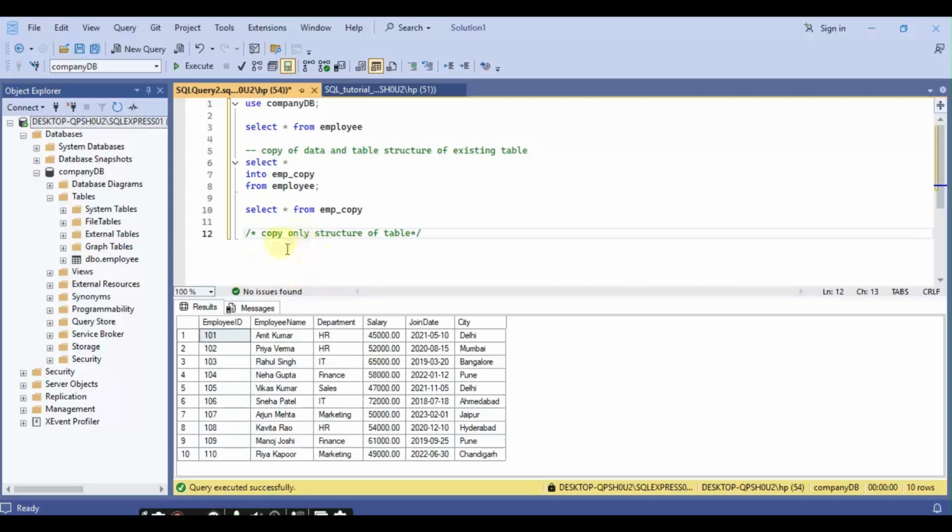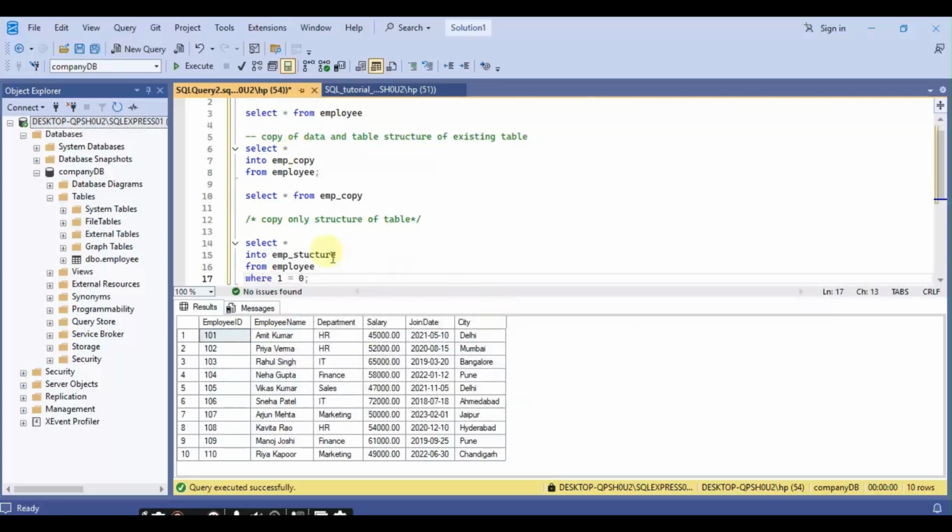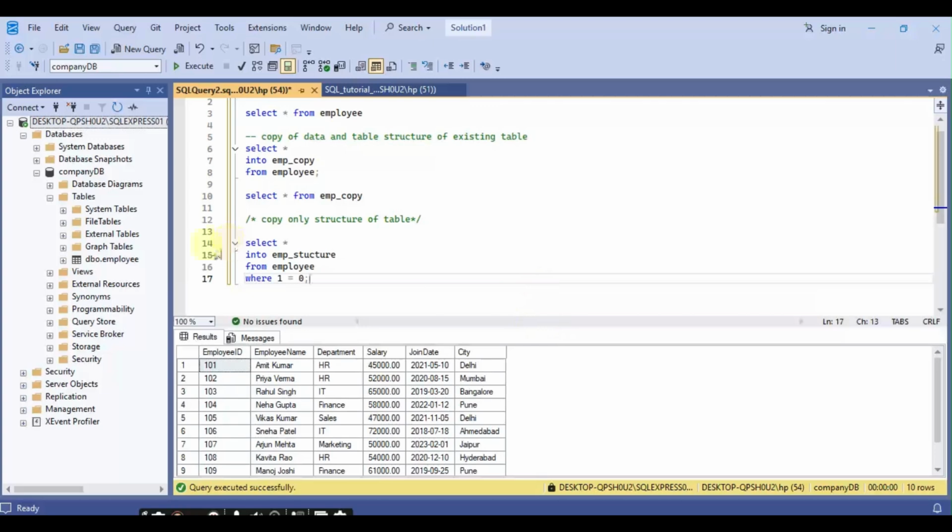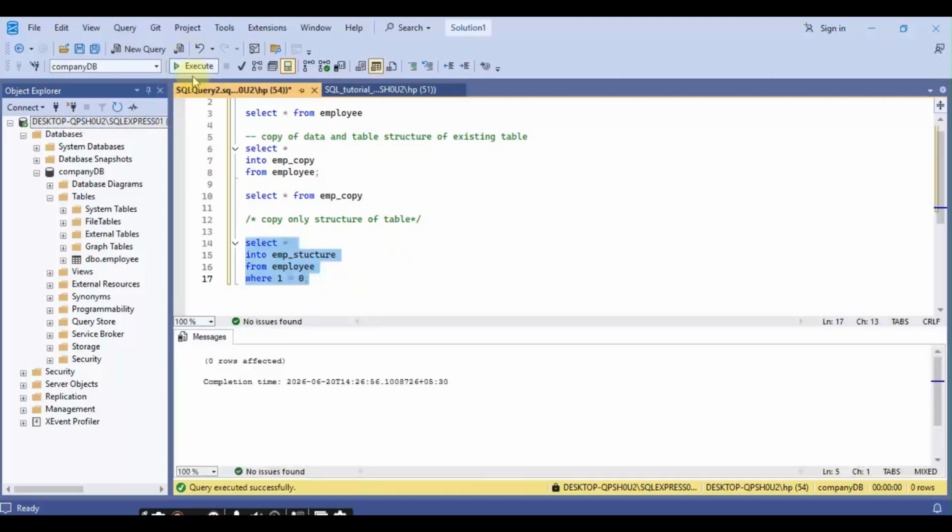Now suppose you want to copy only the structure of the table, meaning the columns and their data types, and you don't want the records. For this, you will write this command: select star into employee structure, which is the name of the new table, from employee where 1 equals 0. This statement will copy only the structure and not the records. Now select it and execute it. Now you can see only 0 rows are affected.